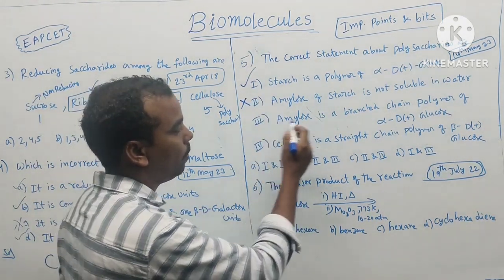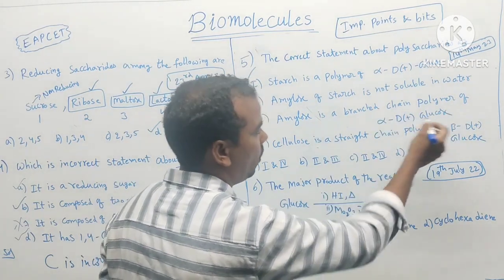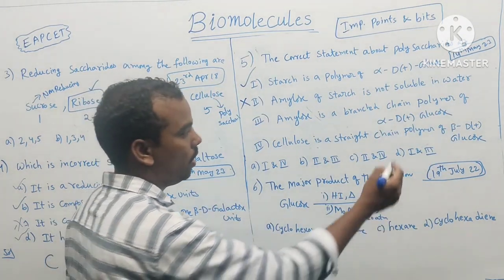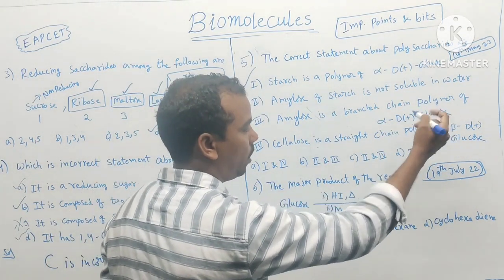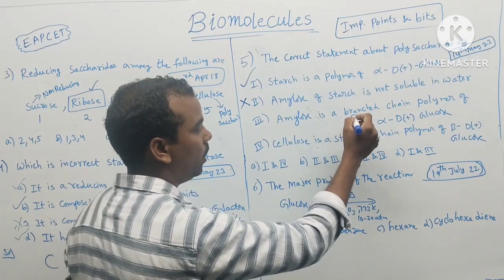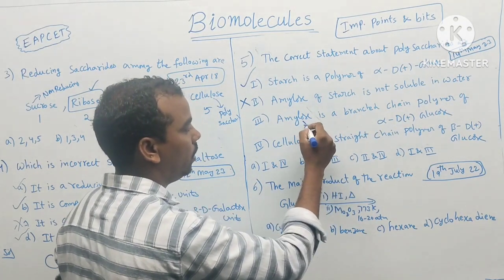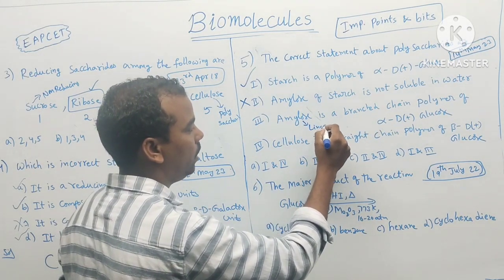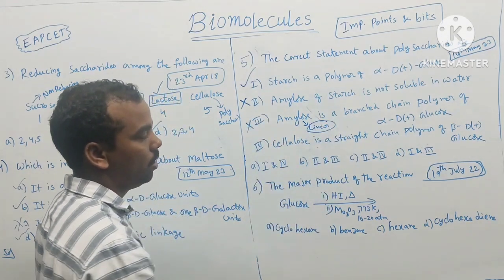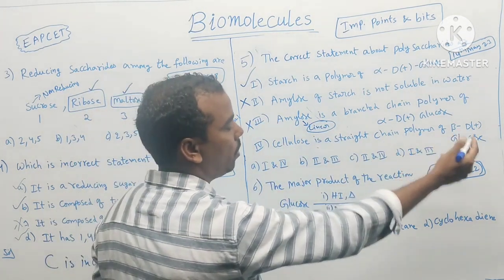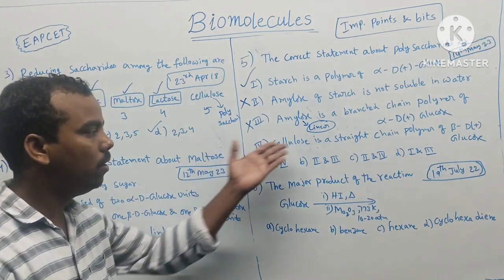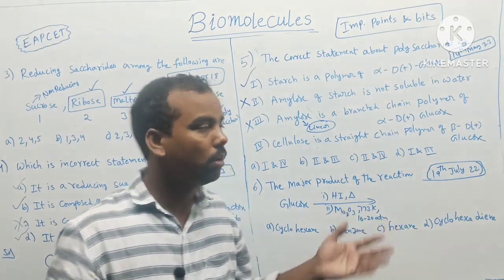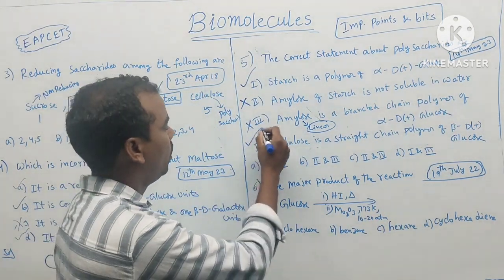So next, third one: amylose is a branched chain polymer of alpha D plus glucose. Polymer of alpha D plus glucose is correct, but it is not a branched chain. It is a linear arrangement. So it is also wrong. Cellulose is a straight chain polymer of beta D plus glucose. Cellulose only has a straight chain polymer. So answer 1 and 4.